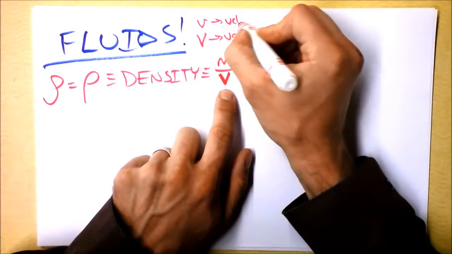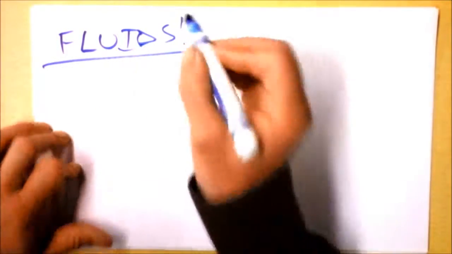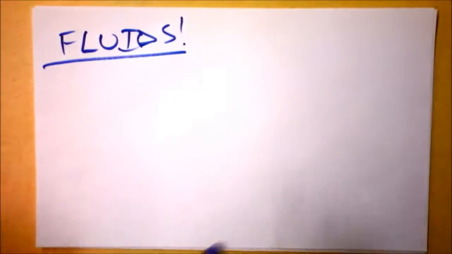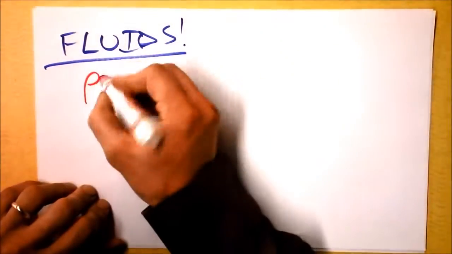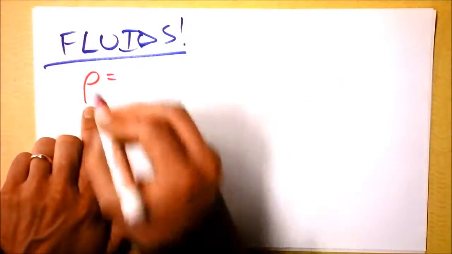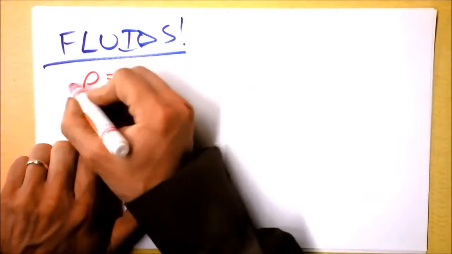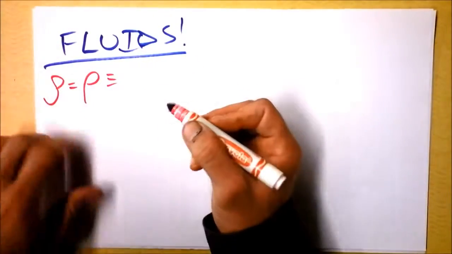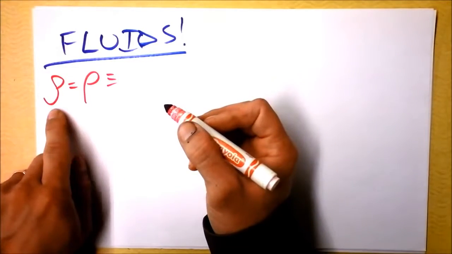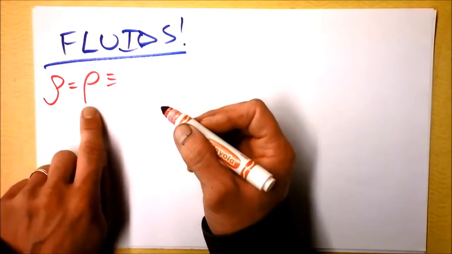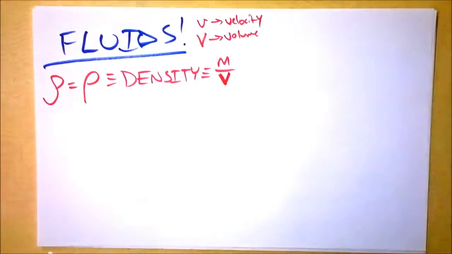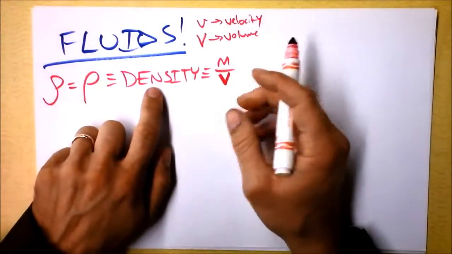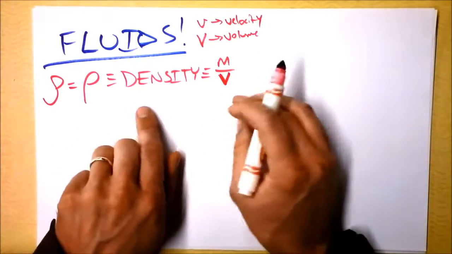Today, fluids. Here's how fluids work. We can define the idea of a density of a fluid. I like to do that first. Density is used with the Greek letter rho. Some people like the rho's like this, which is also fine. But the key fact about rho's is they don't have any straight edges, like P's would. And we can use this definition of density for all sorts of cool things in fluids,